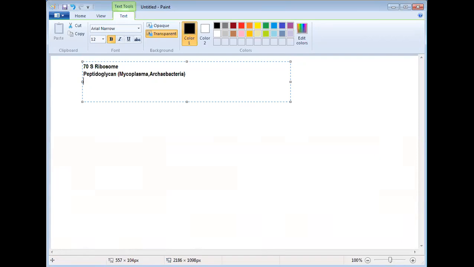Is there any presence of hair-like structures? Sir, is there a cell wall in Archaebacteria? In Archaebacteria, cell wall is there, but it is not made up of peptidoglycan. Okay, sir. We'll discuss Archaebacteria again in detail.